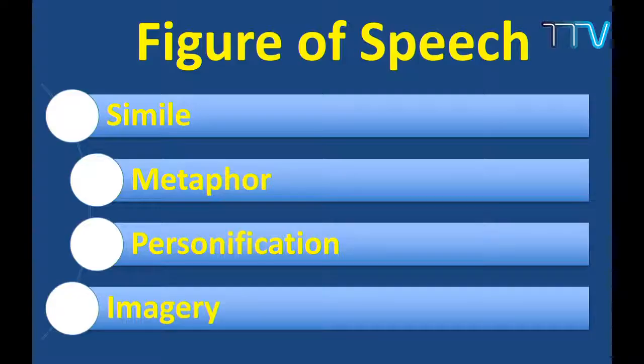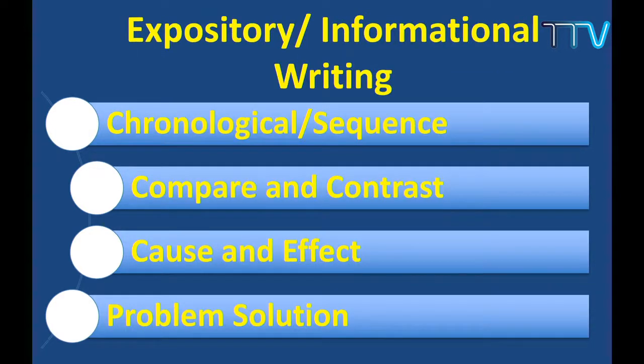You got it? And then we have imagery, the words which give us an image. I told you, the floor is very dirty. Dirty does not have any image. Instead, the floor is filled with litter. The food-littered floor means I can see the floor filled with food and all these things. So this is imagery. We talk about figures of speech, and out of all the four types of writing, I talked about expository, which is also called informational writing. That's why you will find the majority of this writing in textbooks.